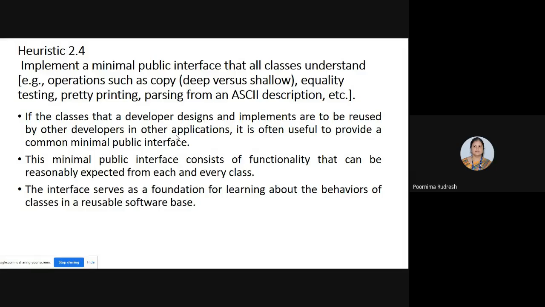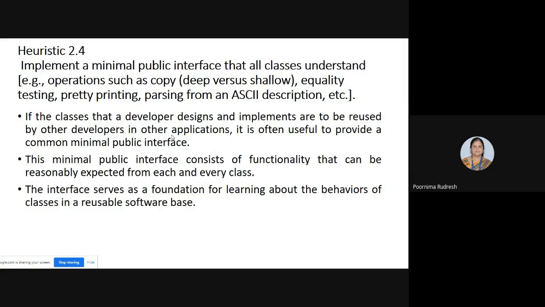If not, then once again the problem arises, and it is very difficult to identify the particular information. And the minimal public interface consists of functionality that can be reasonably expected from each and every class, and this interface serves as the foundation for learning about the behaviors of the classes in a reusable software base.